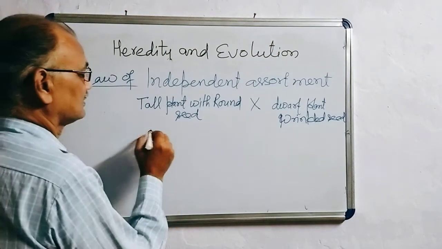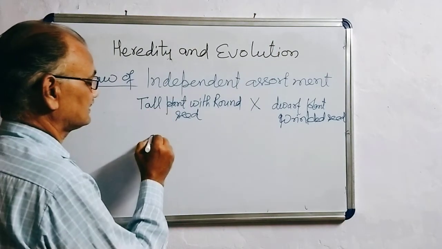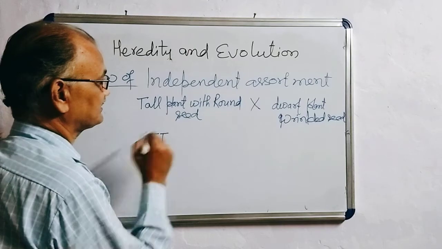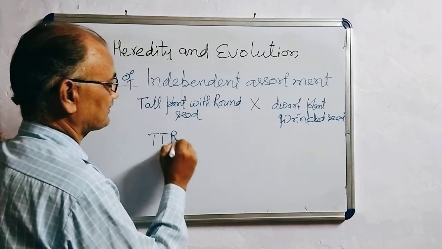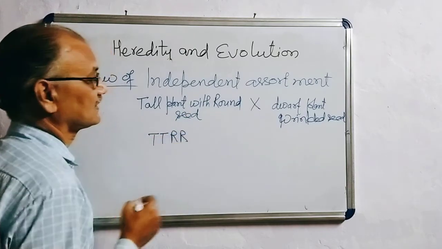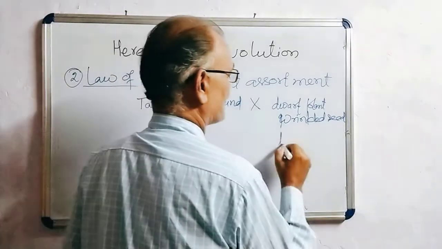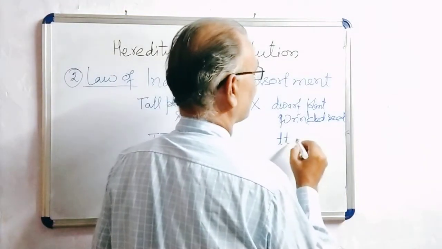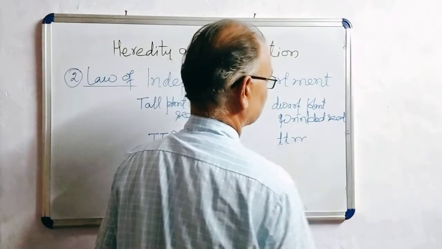Now, the allele of tallness is capital T, and for round I am taking R. And here is small t, and wrinkled small r.